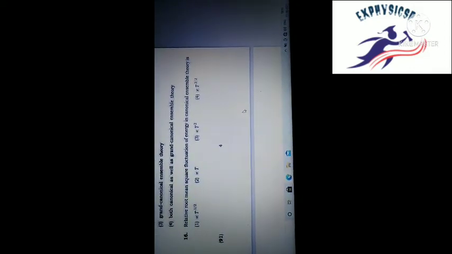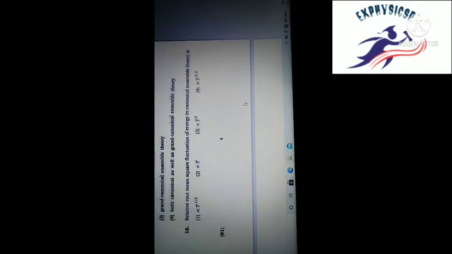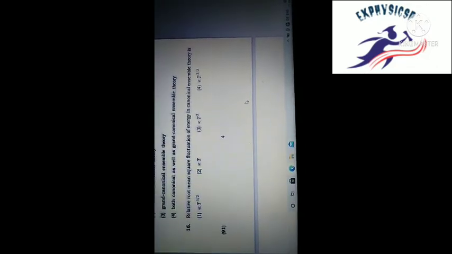Then question 16. Relative root mean square fluctuation of energy of a canonical ensemble, this theory. This question is wrong, and the answer is not among the 4 options. Then I will write and solve the problem for this.